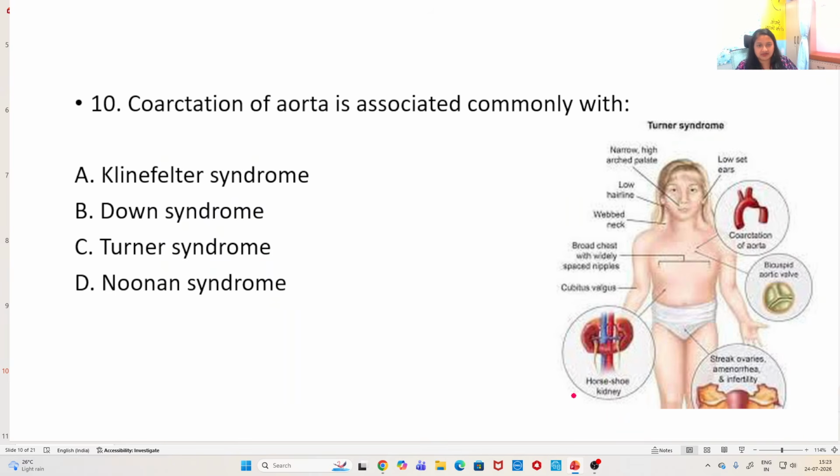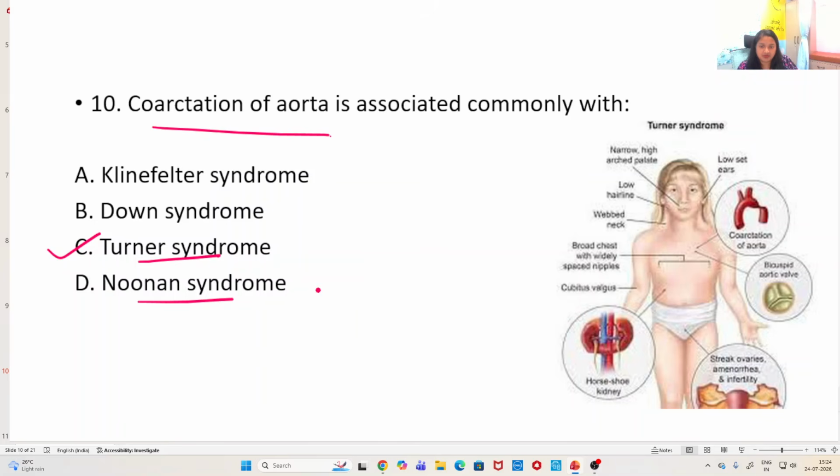Coarctation of aorta is associated commonly with Turner syndrome. We all know this answer. Coarctation is associated with Turner syndrome. Okay. Now, what are the other features? Like you can see in this picture, there is narrow or high arched palate. There is low hairline, webbed neck, broad chest with widely spaced nipples, cubitus valgus or increased carrying angle, horseshoe kidney, streak ovaries, amenorrhea, infertility, bicuspid aortic valve, coarctation of aorta, and low set ears. Okay. So, coarctation of aorta, you should remember Turner syndrome.